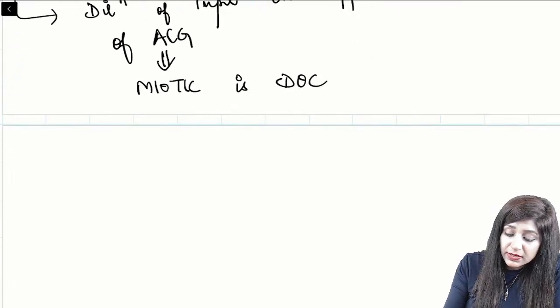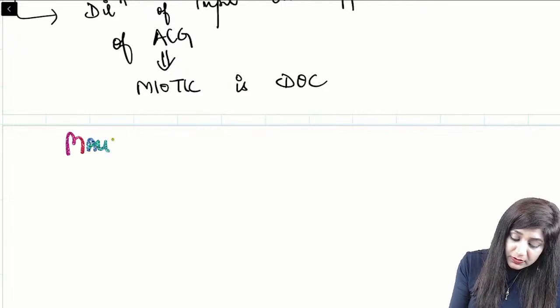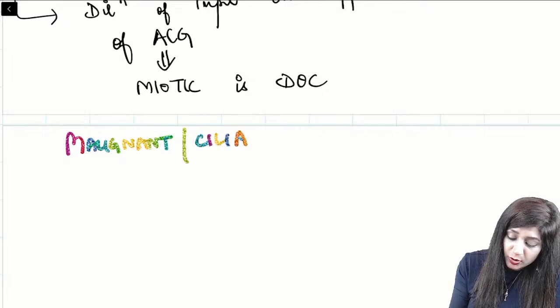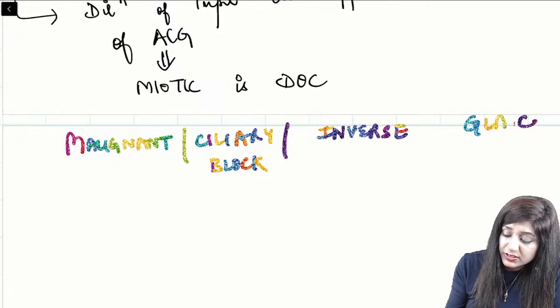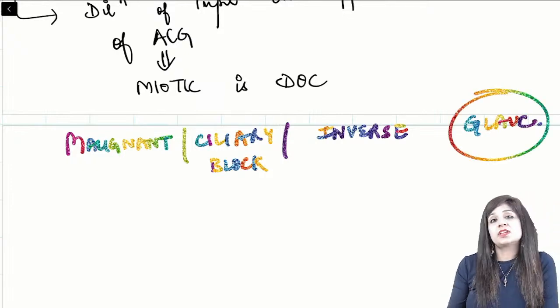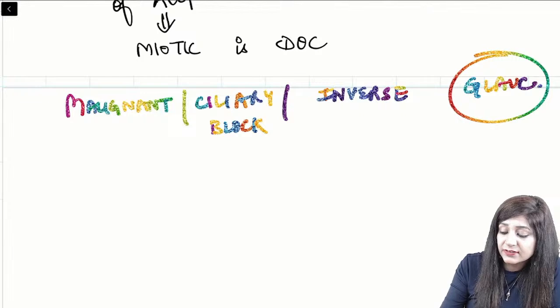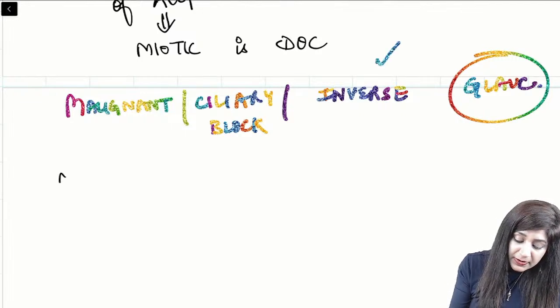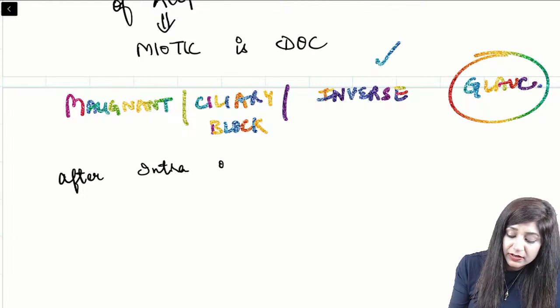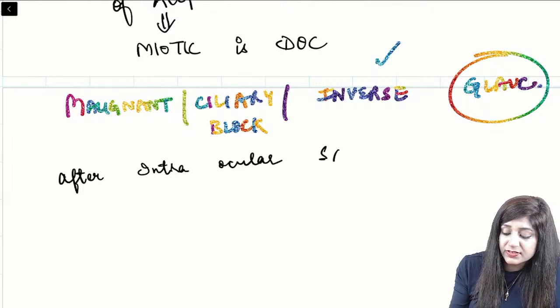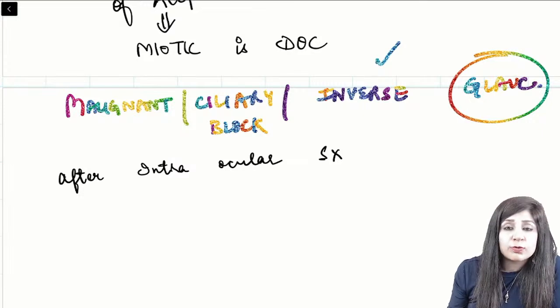Talking about malignant glaucoma. Malignant glaucoma is also called ciliary block glaucoma, or inverse glaucoma. It is the only glaucoma where we are using atropine, and that is why it is called inverse glaucoma. It takes place after intraocular surgery, and we know the most common intraocular surgeries are cataract surgery or glaucoma surgeries.